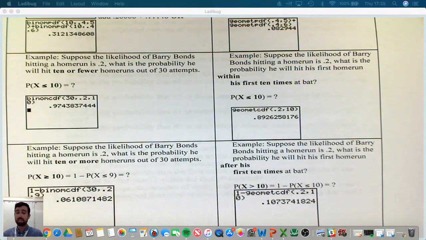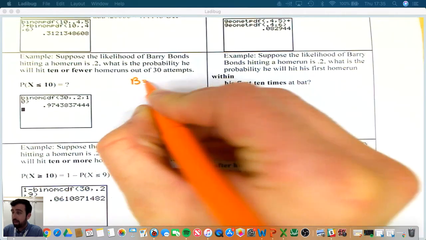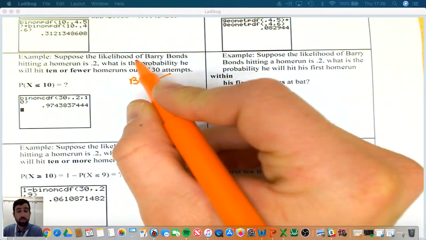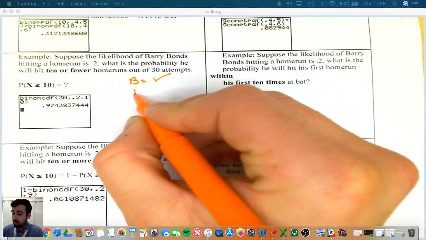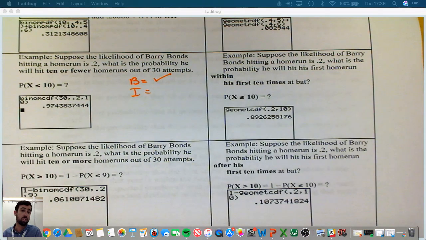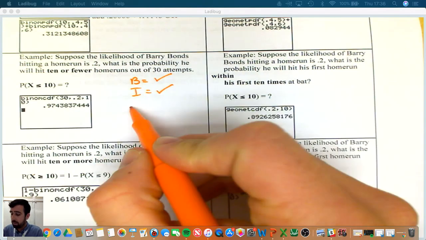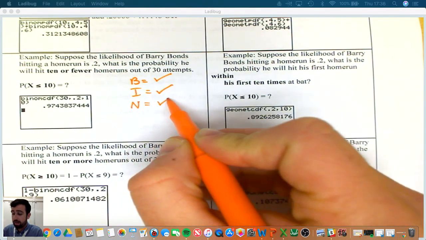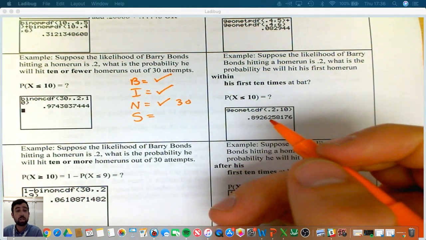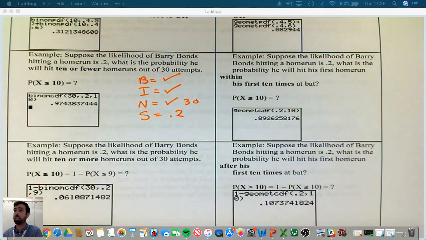So we want to know, is this a binomial setting? First of all, do we have success or failure? We do, right? He either hits a home run or he doesn't. Is it independent? Yeah, just because he hit a home run last time doesn't mean he's going to hit a home run this time, or vice versa. Fixed number of trials? We do. We have 30. And is it the same rate of success every time? Yep, it's 0.2. So this is a binomial setting.